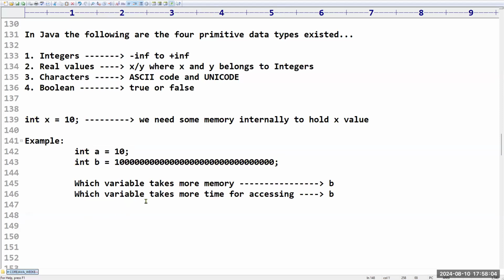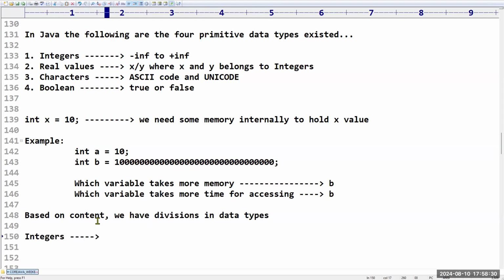Yeah, right. So definitely we can take int for this, but we can't take int because there is a huge difference, right? That's why, sir, based on content, we have divisions in data types.